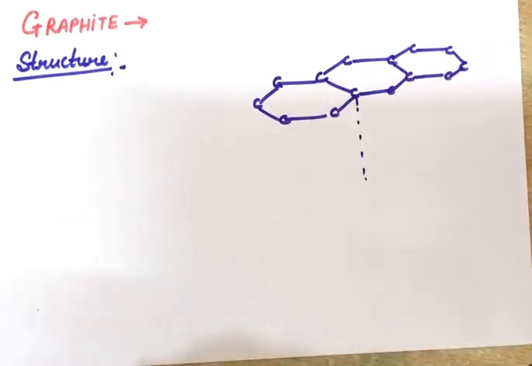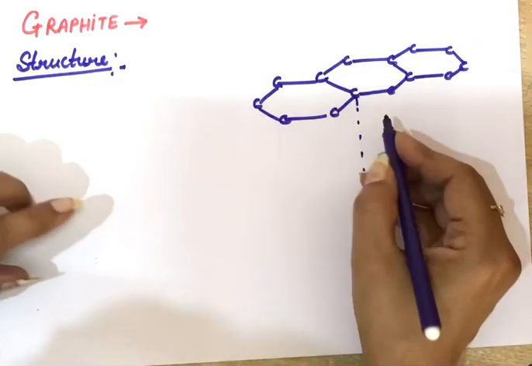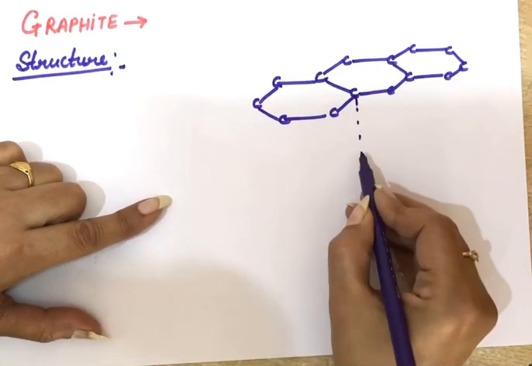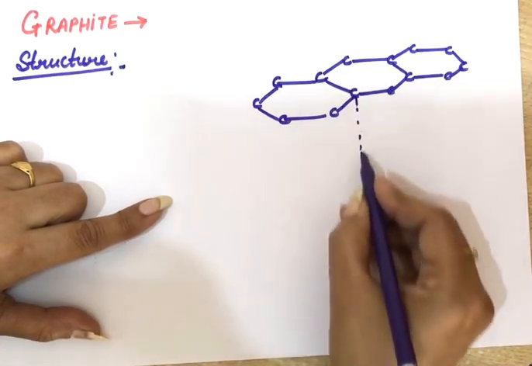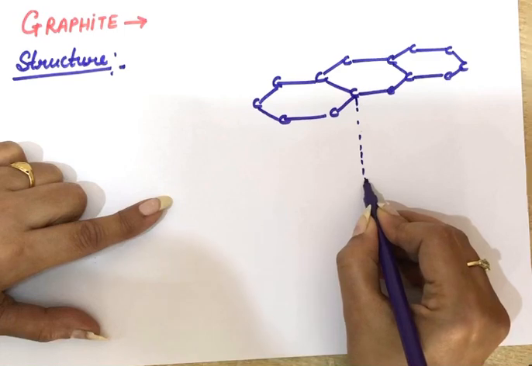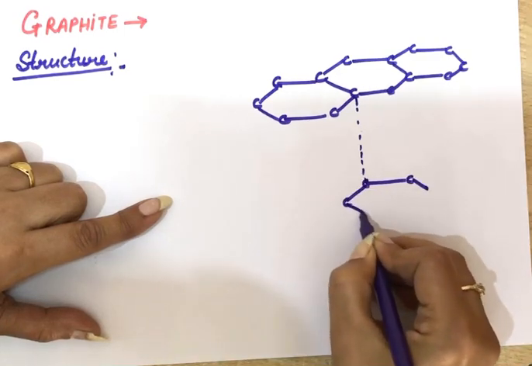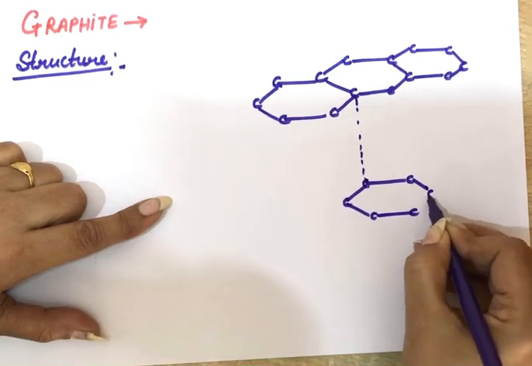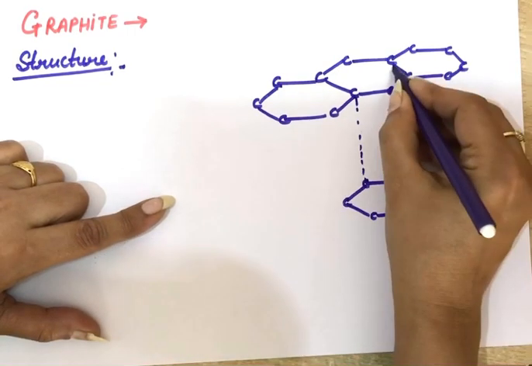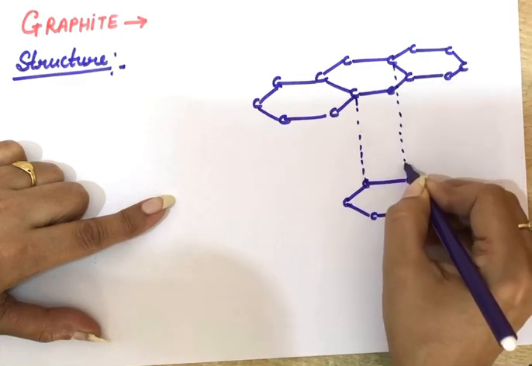There are so many hexagonal layers in graphite. Each carbon atom here links up with the hexagon of the next layer.